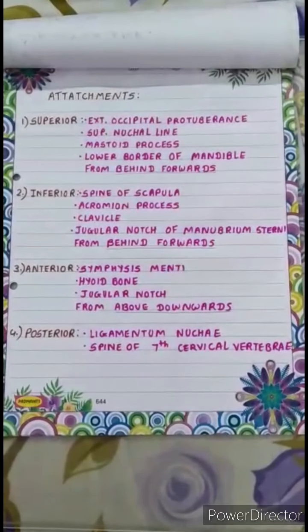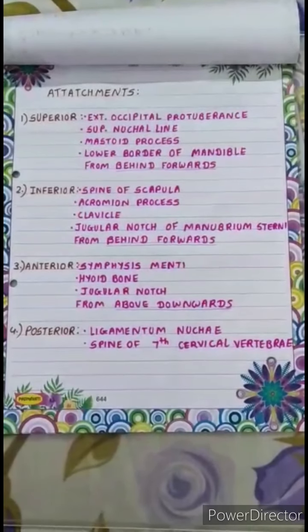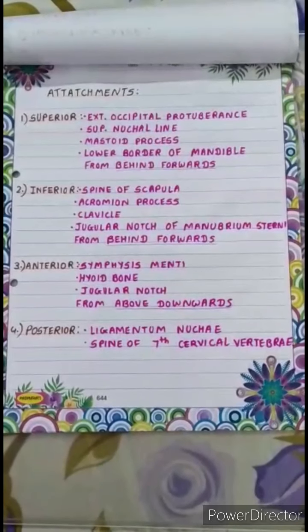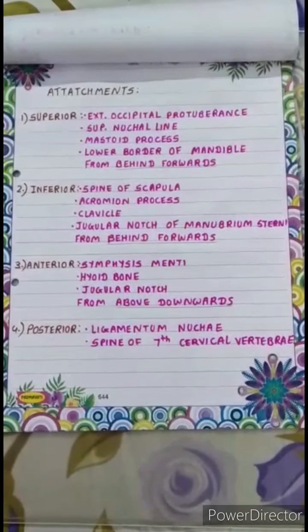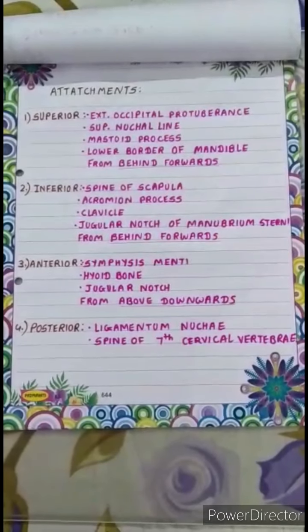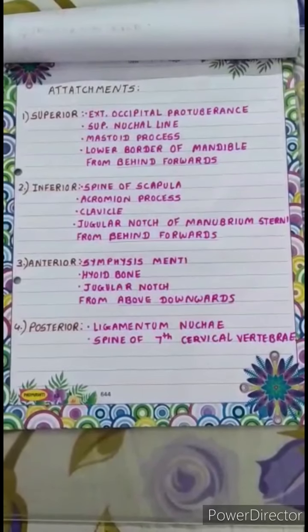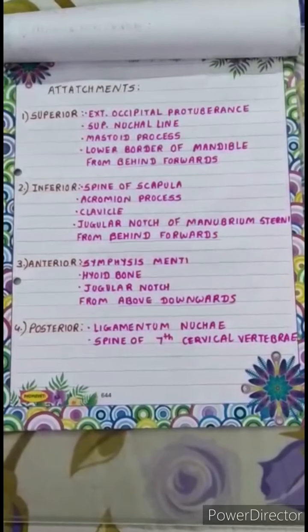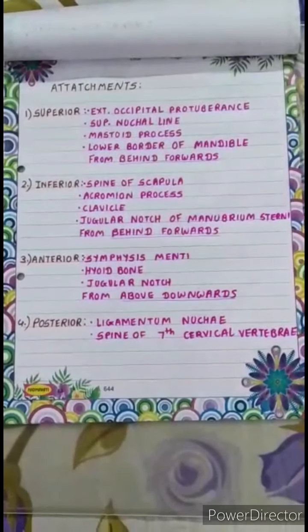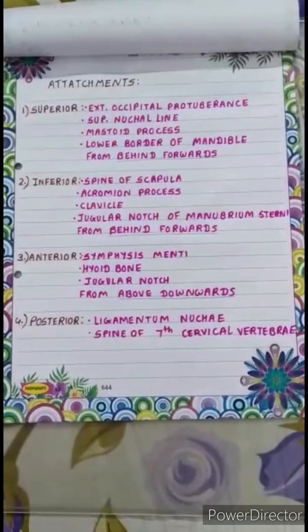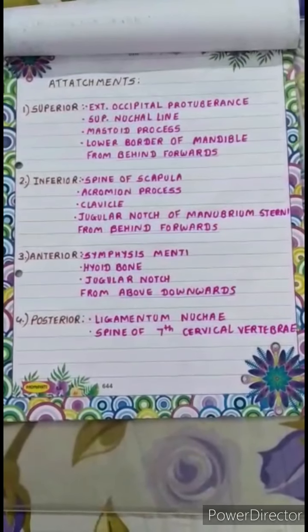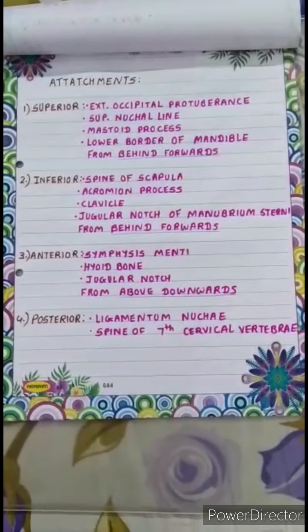Inferiorly it is attached to the spine of the scapula, the acromion process, clavicle, and jugular notch of manubrium sterni, also from behind forwards. Anteriorly it is attached to the symphysis menti, hyoid bone, and jugular notch, above downwards. Posteriorly it is attached to the ligamentum nuchae and the spine of the 7th cervical vertebra.